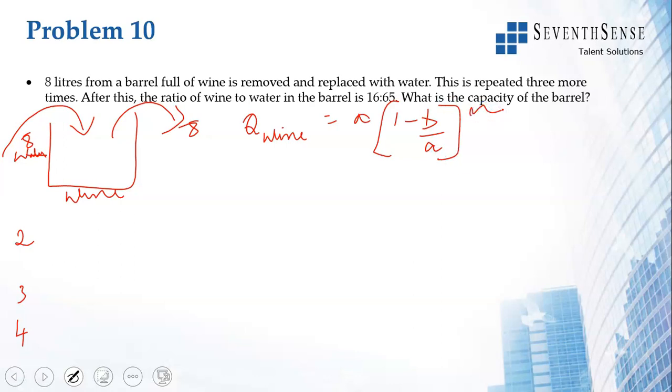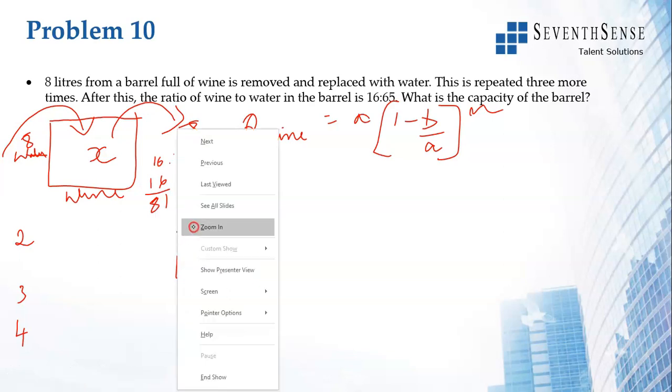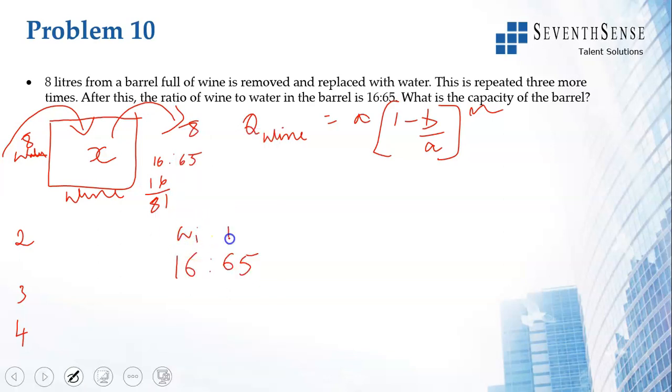Let us assume the capacity is X. So quantity of wine after 4 such removals will be, at the end the ratio of wine to water is 16 is to 65, meaning wine is 16 by 81. Okay, that is the quantity.